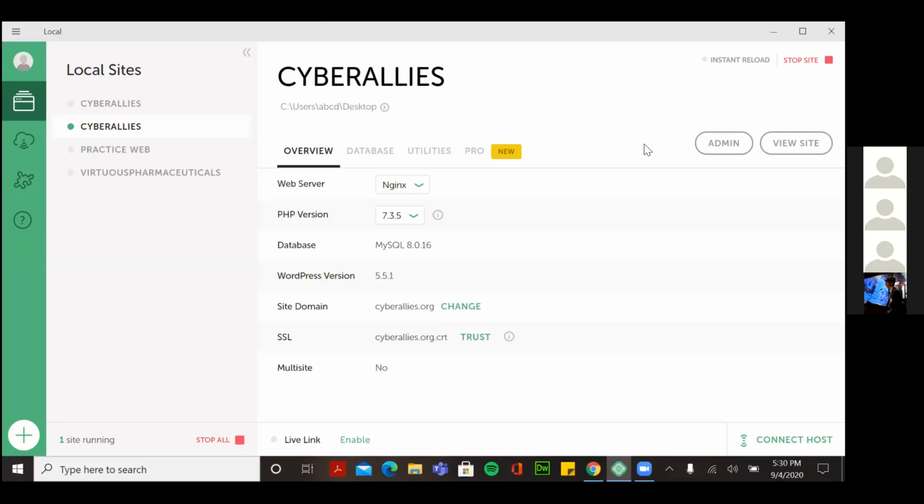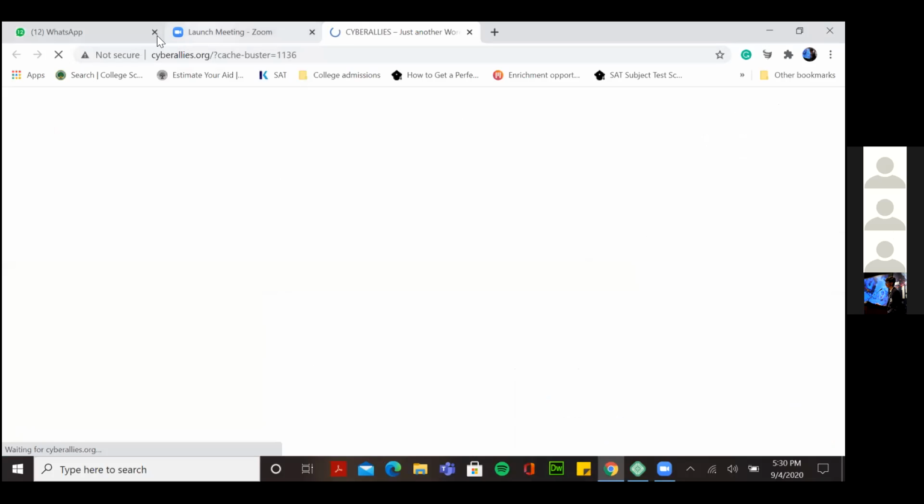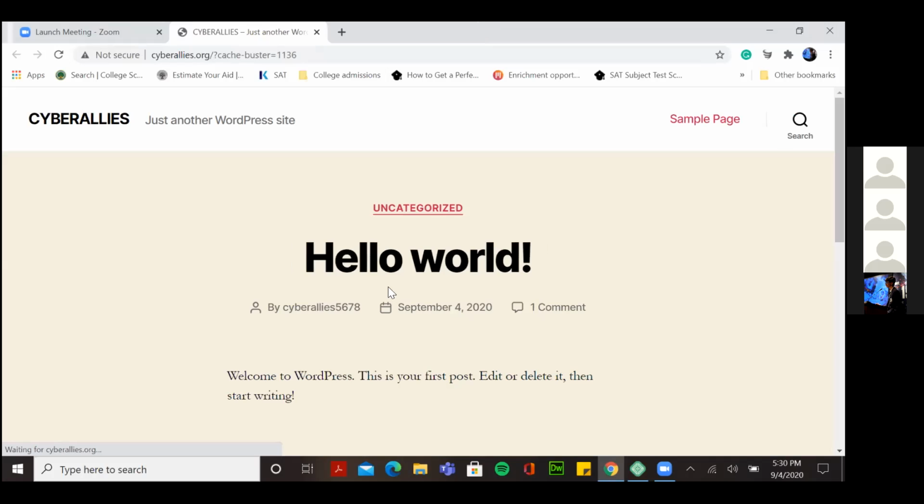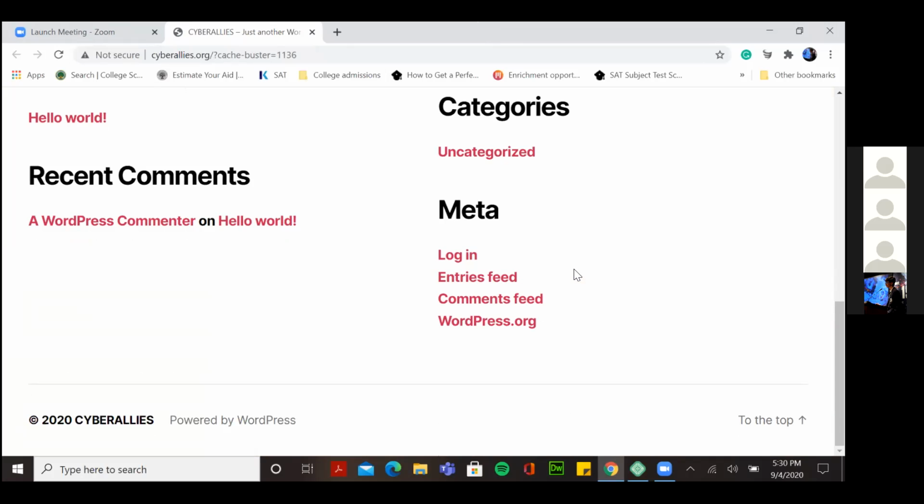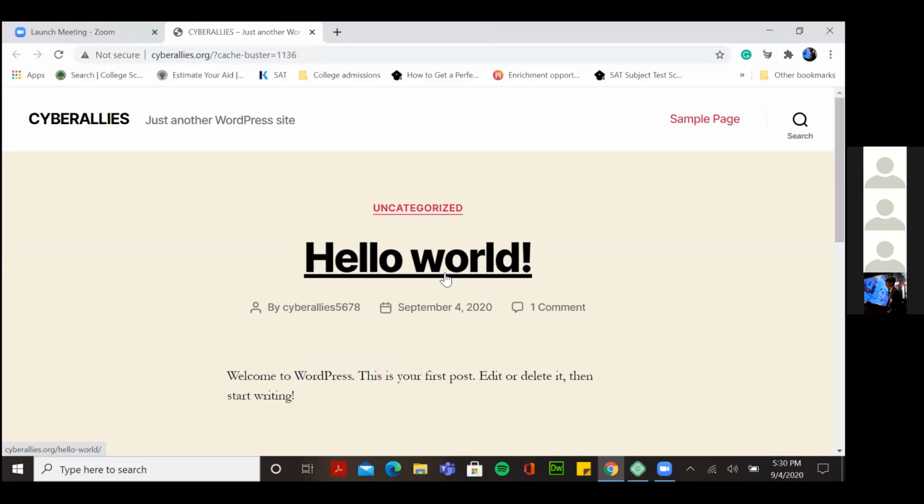Right. So where were we? अच्छा. हाँ. So this is the page that you'll be taken to. The website has been created. So you have two options here. One says admin and the other says view site. If you click view site, you will be taken to the website that WordPress itself has created. So even if you purchase the domain, तो आपकी जो sample page होगा ना वो it will look something similar to this.